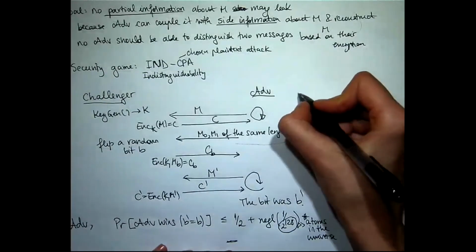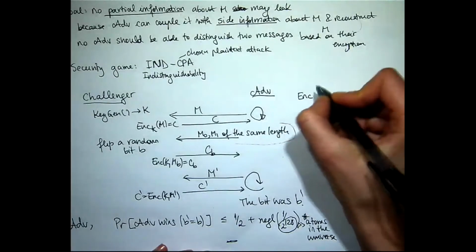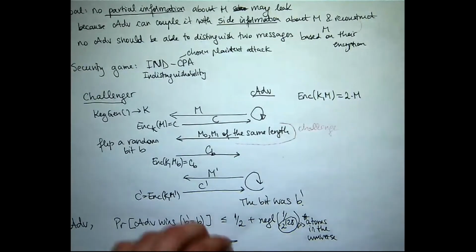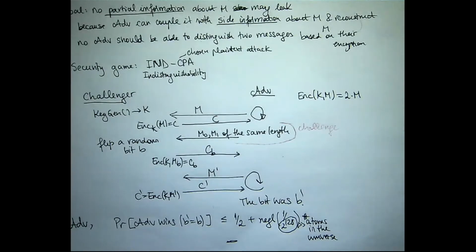So one example is that the encryption with the key K of the message is 2 times M. Is this IND-CPA? Does it satisfy this definition? Namely, for all attackers that you can think of, their chance of winning, distinguishing between 2 messages from their ciphertext is no more than half. So, yeah? No? Okay, why?